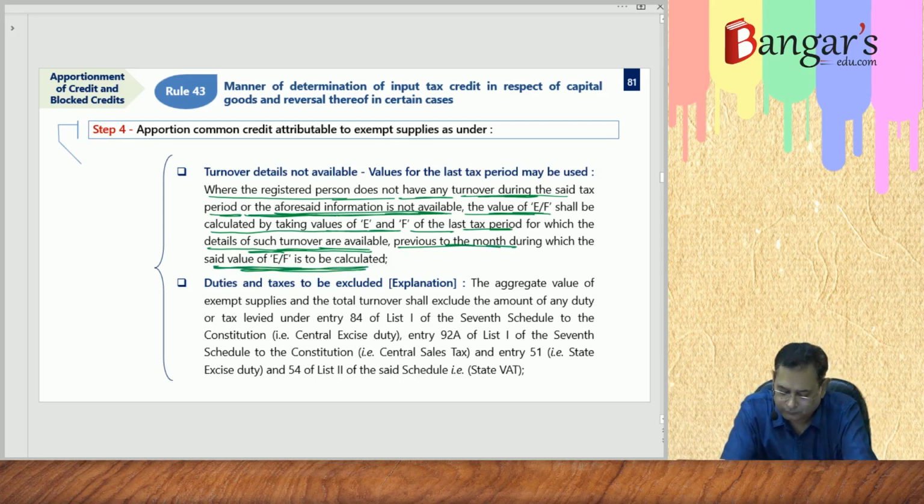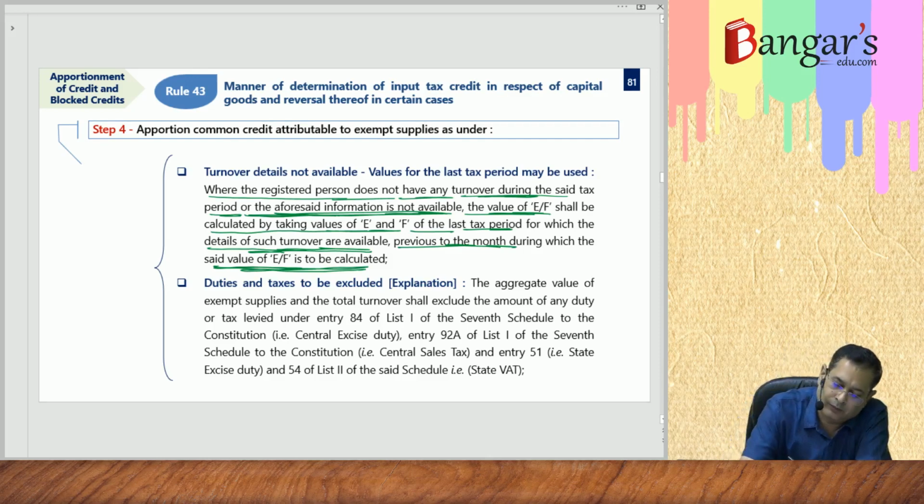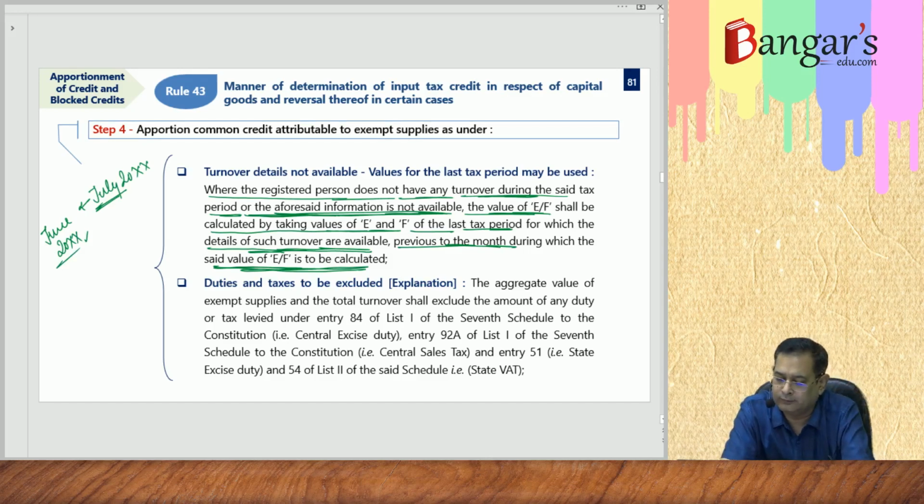So where the registered person does not have any turnover during the said tax period, or the aforesaid information is not available, the value of E by F shall be calculated by taking the values E and F of the last tax period. Say for the month of July, you don't have turnover details. So what you will be taking? The turnover of the month of June. The last tax period's turnover, for which details of turnover are available previous to the month during which the said value of E or upon F is to be calculated.